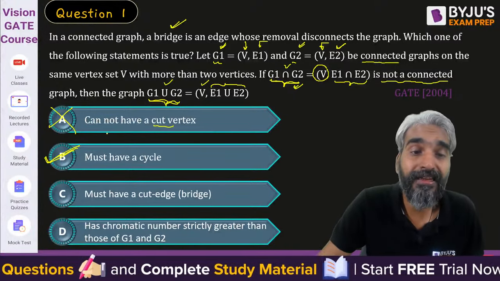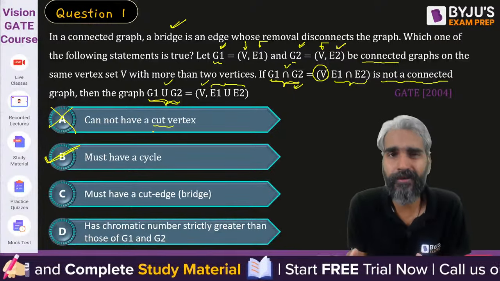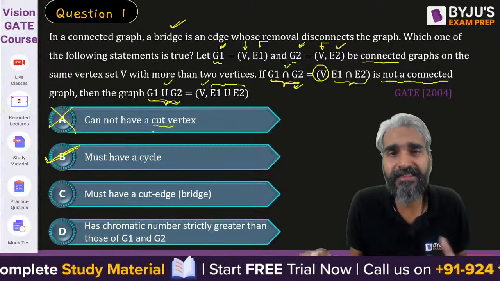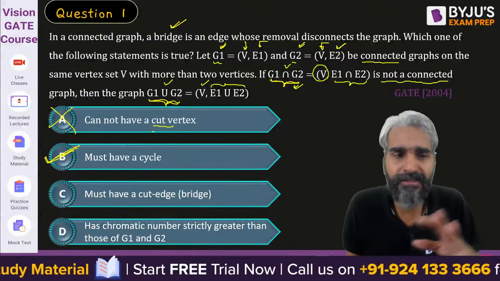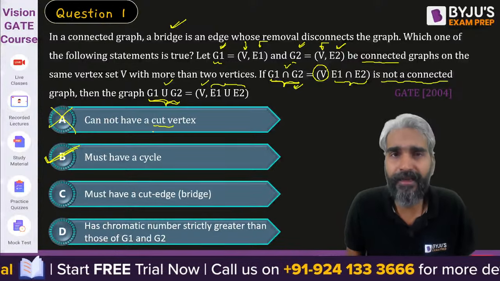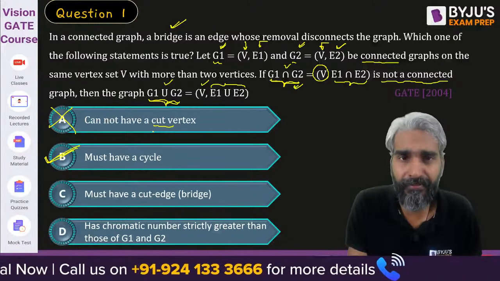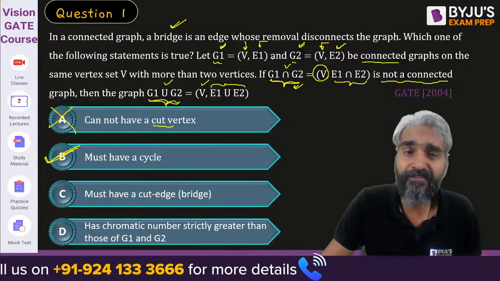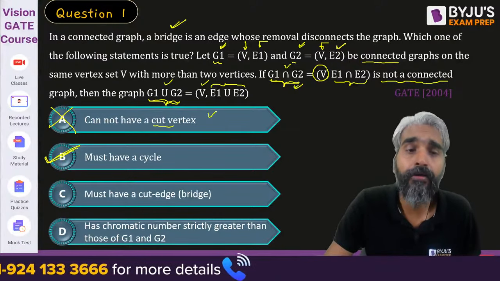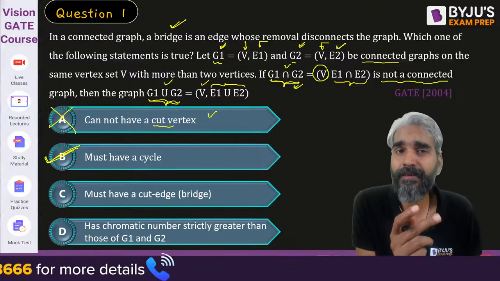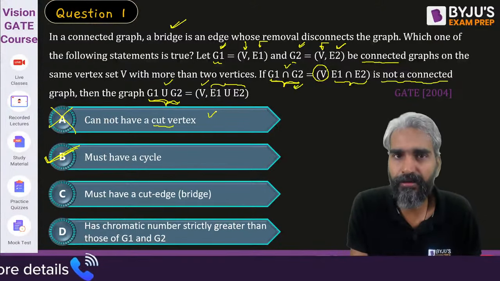The question says it cannot have a cut vertex. No, it may have a cut vertex. It may be the case that cut edge and cut vertices are not present simultaneously. But some of the graphs satisfying this property may have a cut vertex. Therefore, the statement that they cannot have a cut vertex is obviously wrong.